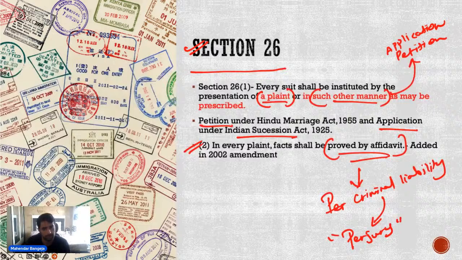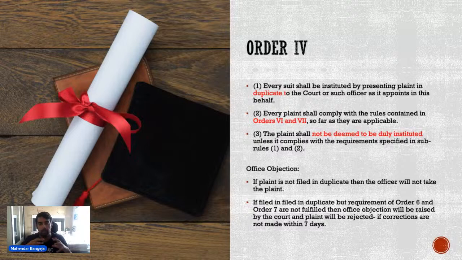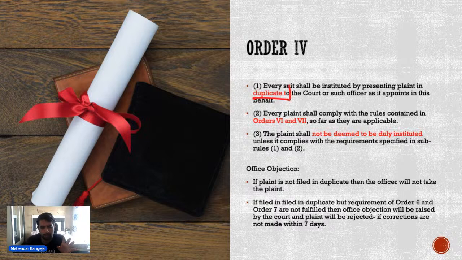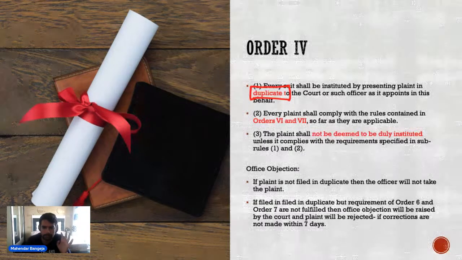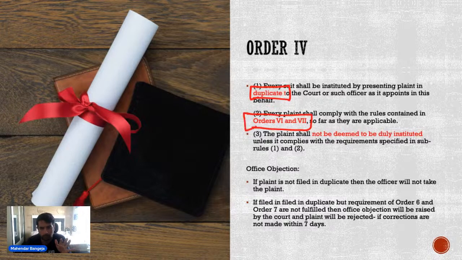Now this is section 26 के start कैसे होता है. How does the thing start? How does the suit start? Starts by filing a plaint. Then you have order 4. Order 4 provides for a comprehensive procedure. Order 4 clarity बोलता है कि यार देखो हर suit में you will have to file duplicate plaints, and every plaint will comply with the rules of order 6 and 7.